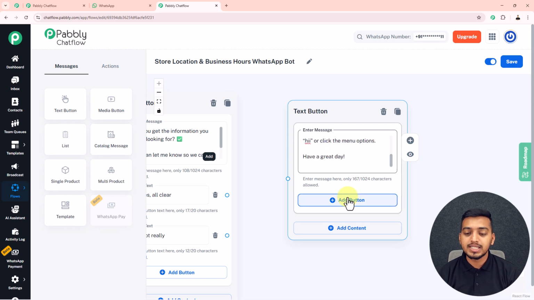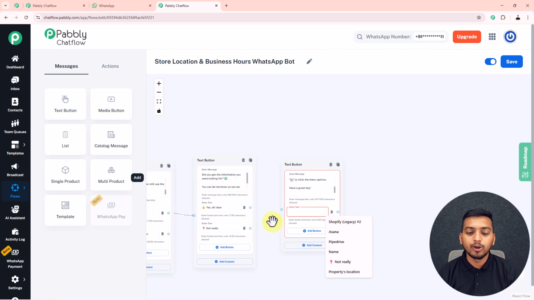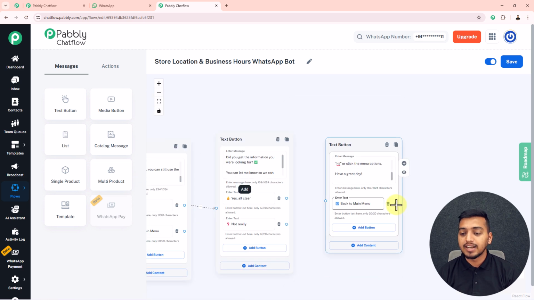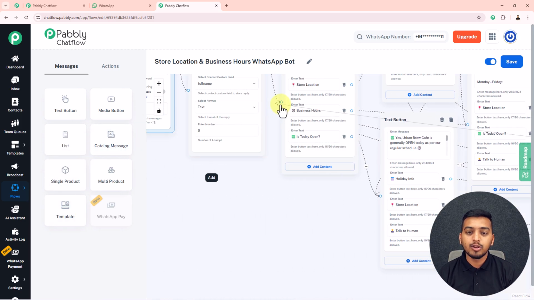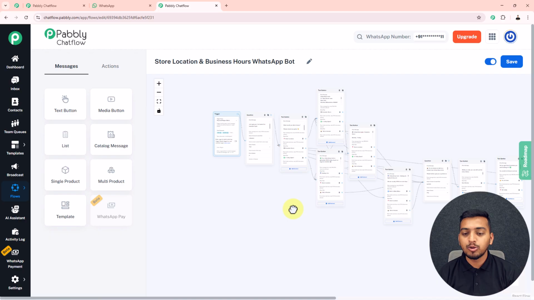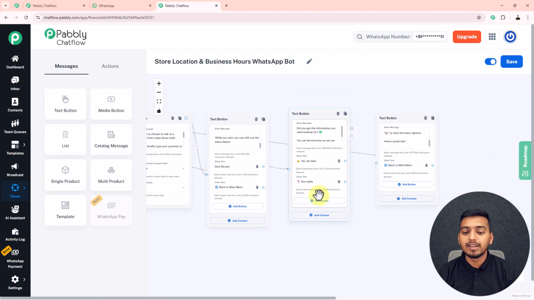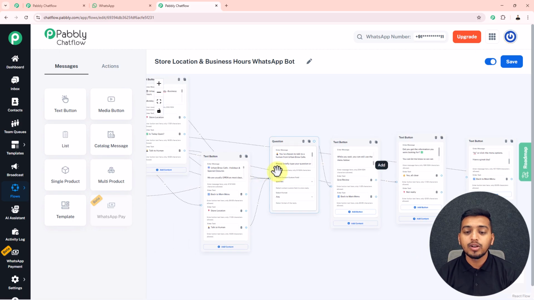That's why just below this text I will add this button, "Go back to menu", and I will drag a thread from here and connect it with our main menu. So you can see this is our main menu, so I will connect this thread with this main menu button. Now whenever my customer clicks on this "Not really" button, they will automatically get directed to this particular talk to a human button so that they can resolve their query. So I will drag a thread from here and connect it with this talk to human button